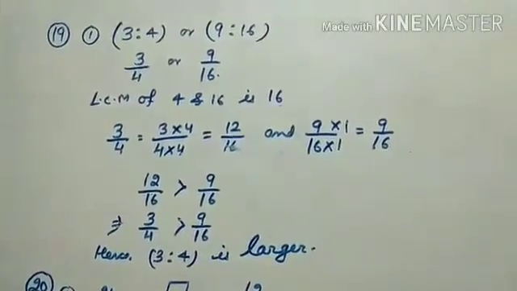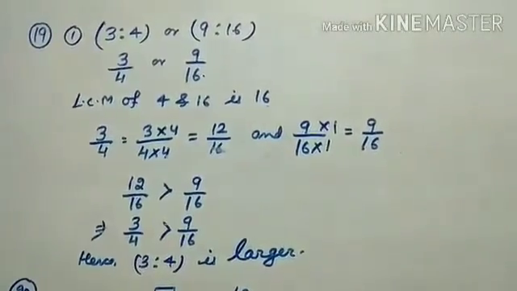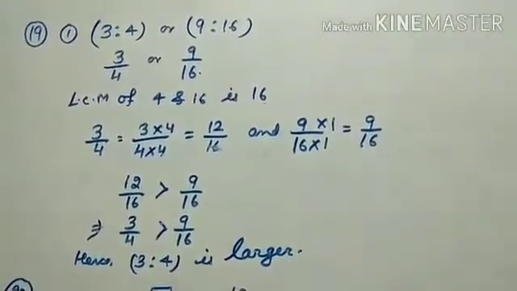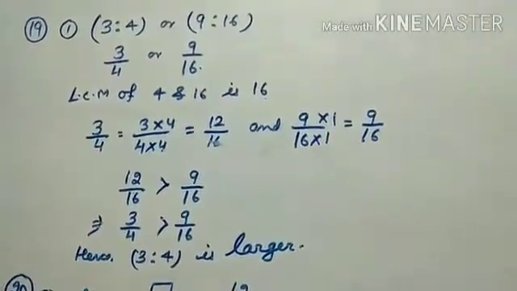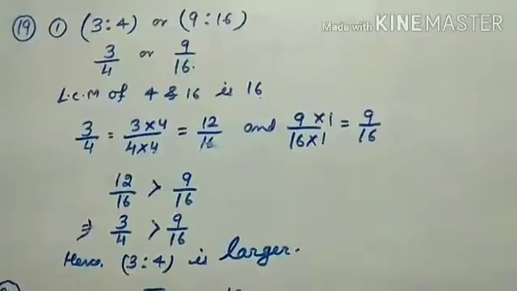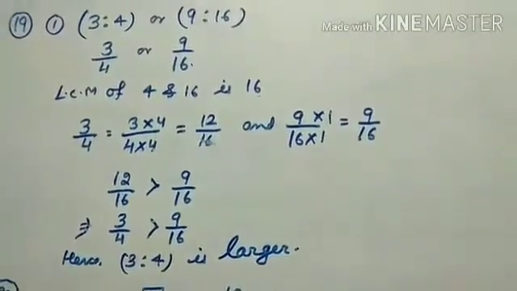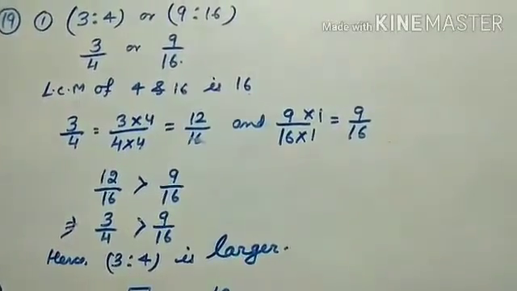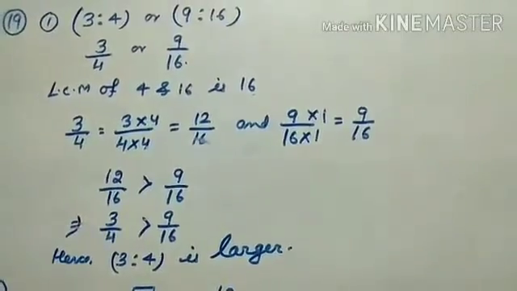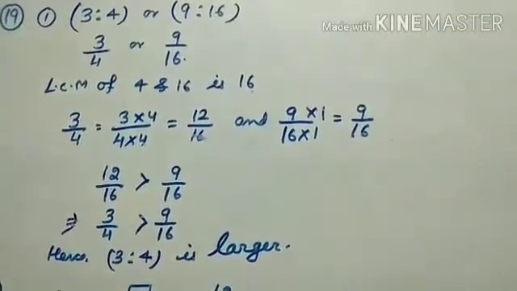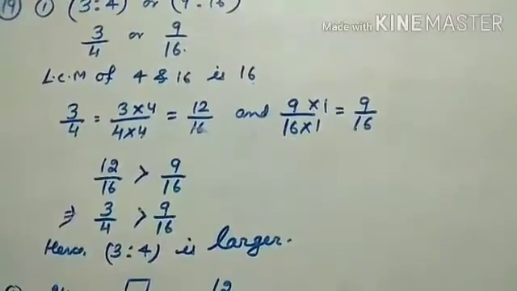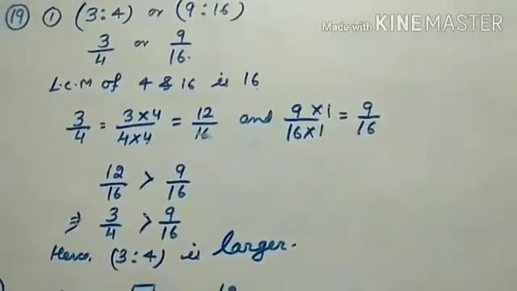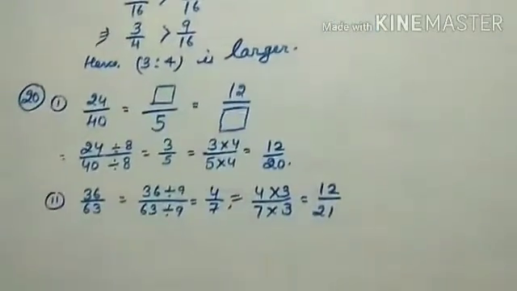From each of the given pairs, find which ratio is larger. 3 is to 4 and 9 is to 16. Which ratio is the greater? First of all, I have to change them into fraction form. So 3 by 4 or 9 by 16. For both denominators the LCM is 16. So 3 by 4 into 4 gives 12 by 16, and 9 into 1 and 16 into 1 because the denominator will be the same. Now 12 by 16 and 9 by 16. Naturally 12 is greater than 9, so 3 by 4 is greater than 9 by 16. So 3 is to 4 is larger. All of you clear? Now question number 20.